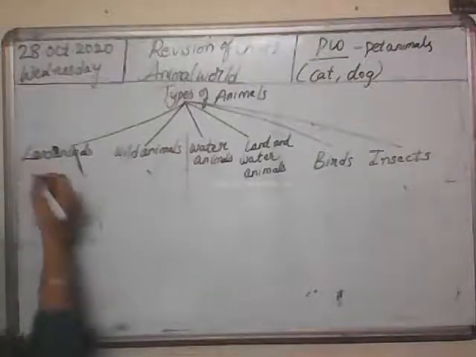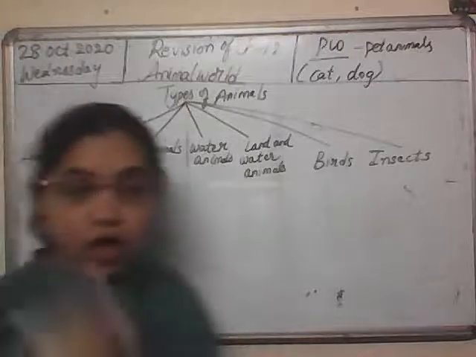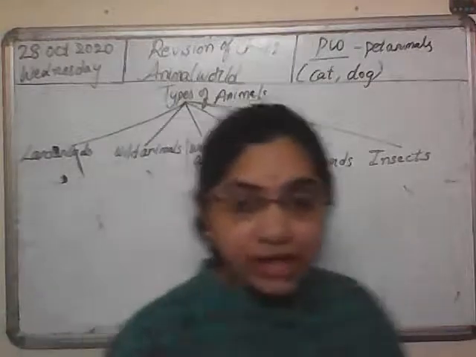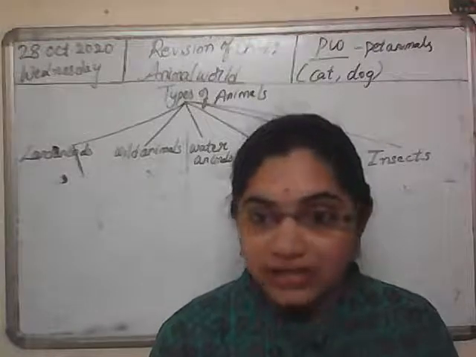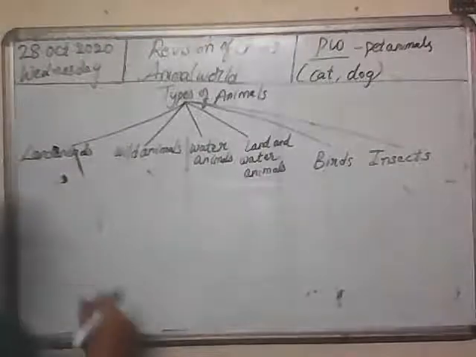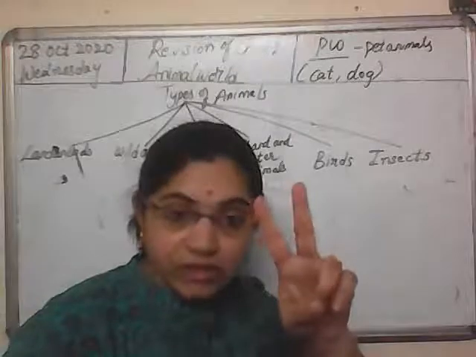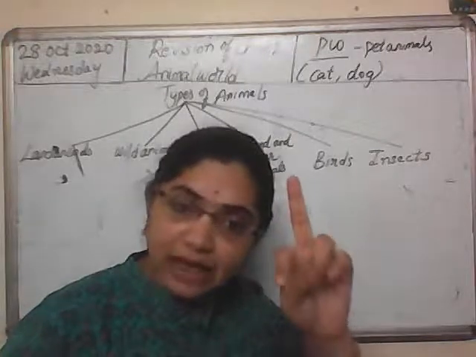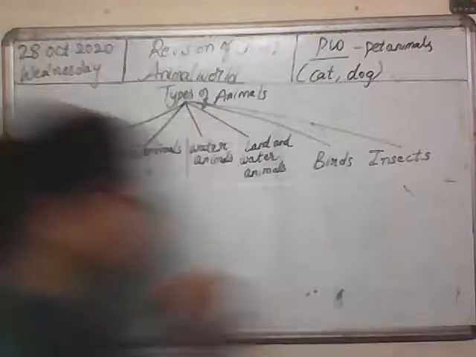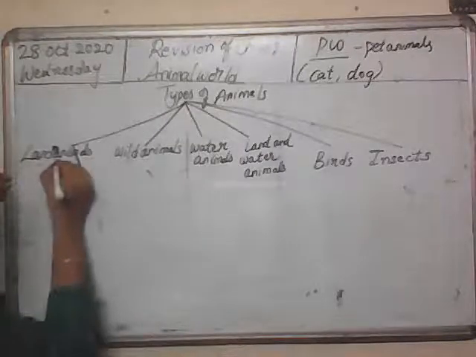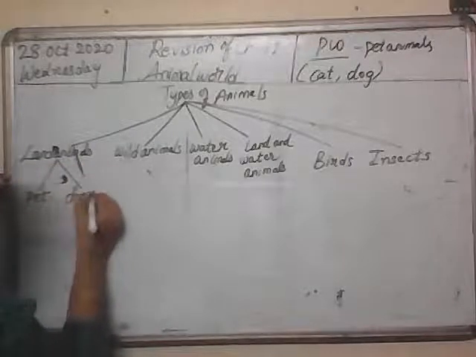So land animals, what did we study about land animals? Land animals are those animals which live on land. Yes. So these land animals are again classified into two categories. What are those? Pet animals and even domestic animals. Pet animals are also land animals. Domestic animals are also land animals. Okay. So let me write here. Pet and domestic. Pet animals, domestic animals.